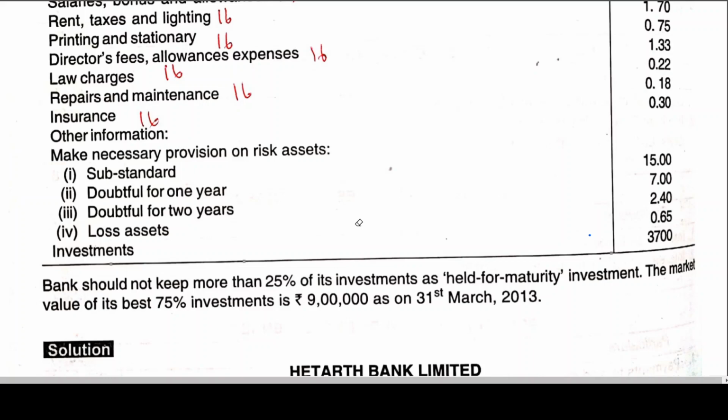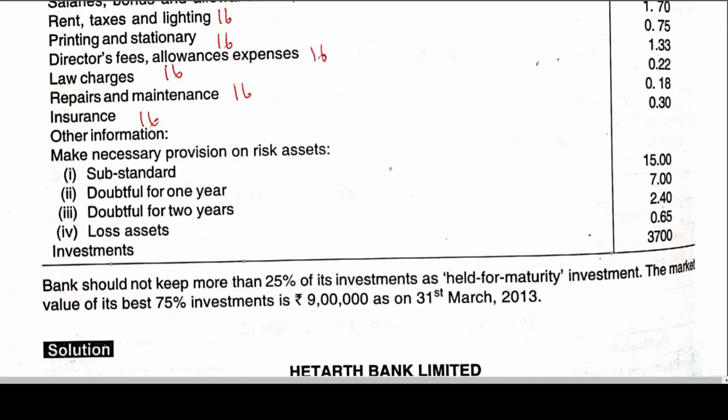They have given a diagrammatic representation there. Held for trading or available for sale, you cannot maintain more than 75% of the total as the value to be taken in the books of accounts. Is this clear? Here, held to maturity is 25%. Okay, right.